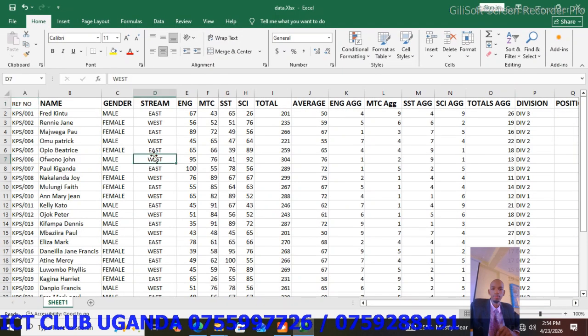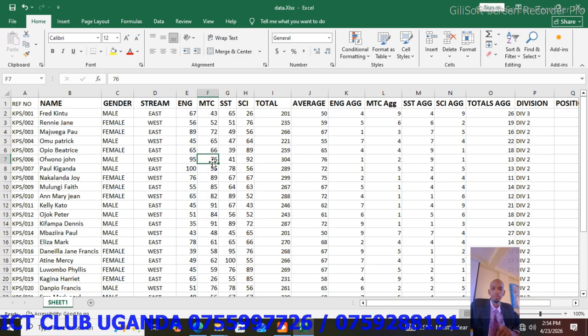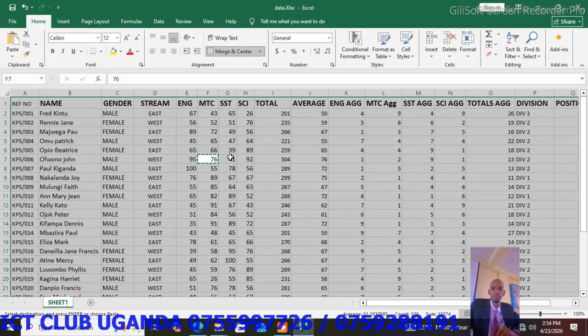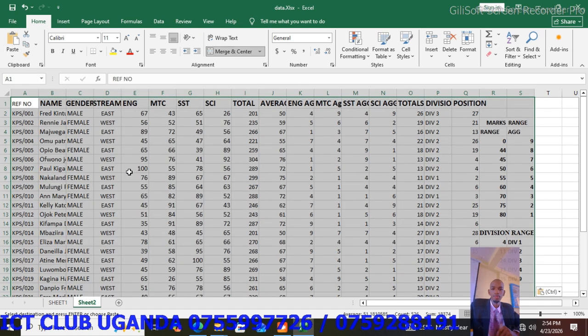So we highlight our work, Control A, or we can do it from here. How are we going to do it? Let us copy, Control C, rather Control A, then Control C, copy everything, insert a new worksheet, click on the plus sign here, and you paste everything there.